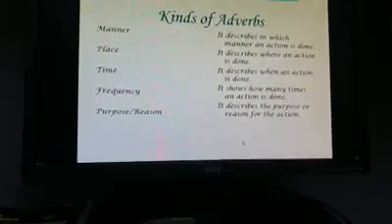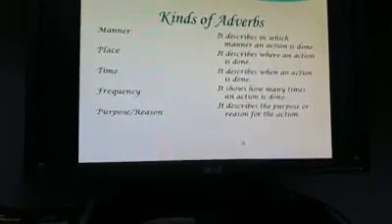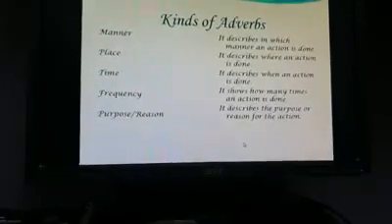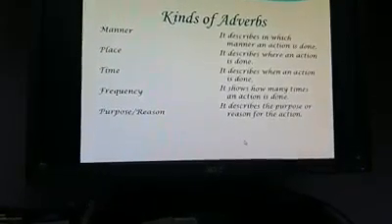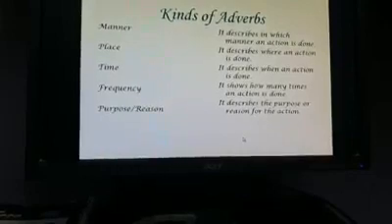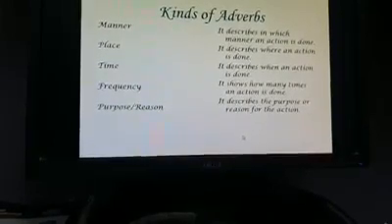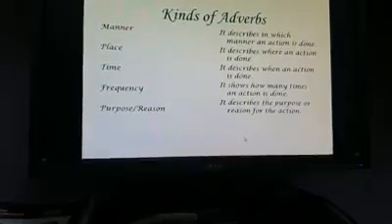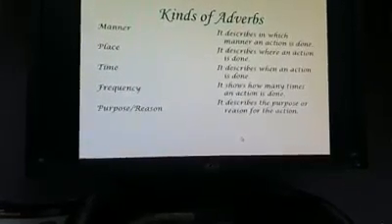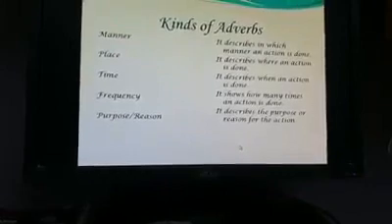Adverbs of time describe when an action is done. Adverbs of frequency show us how often we do something, how many times an action is done. And adverbs of purpose or reason describe the purpose or the reason for the action.